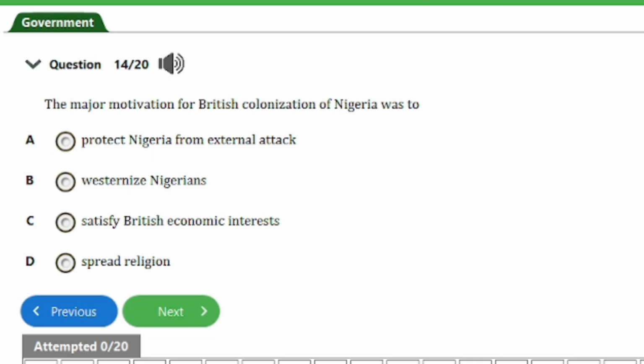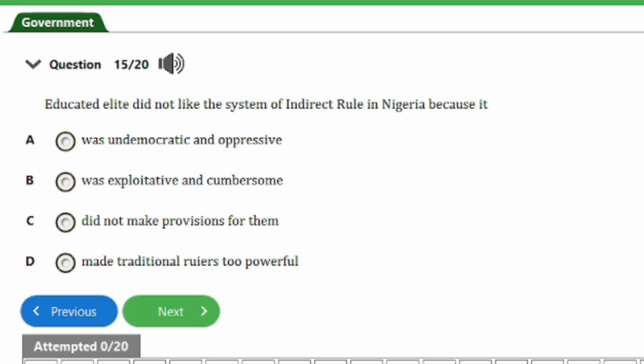Over here is question number 14. It says, the major motivation for British colonization of Nigeria was to A. protect Nigeria from external attack, B. westernize Nigerians, C. satisfy British economic interests, D. spread religion. So guys, the answer to this question is option C, to satisfy British economic interests. And that's it for this question. Let's head on to the next question, guys.